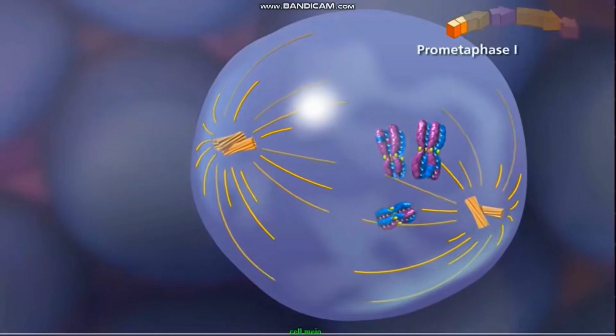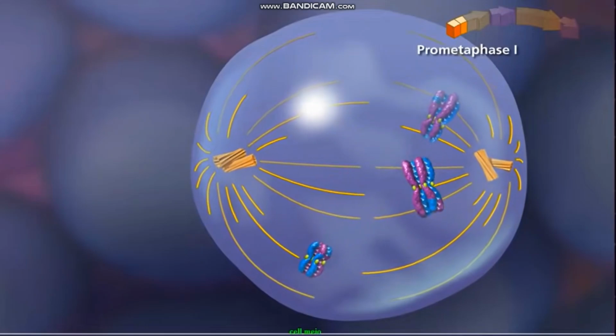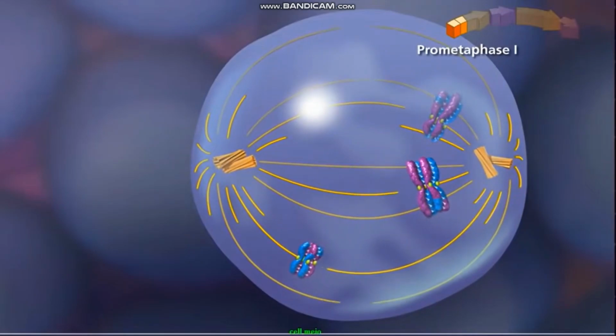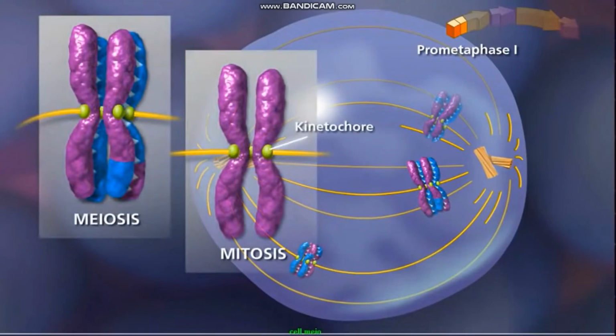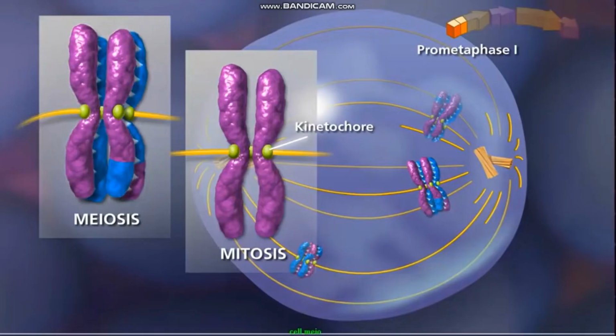In prometaphase 1, with the paired centrioles in place, the meiotic spindle is fully formed. The sister chromatids attach to the spindle fibers by their kinetochores. Here, another key difference between mitosis and meiosis occurs. Because of synapsis and crossing over in meiosis, homologous chromosomes remain aligned, so that a pair of sister chromatids is attached to only one pole by the kinetochore microtubules. In mitosis, each sister chromatid is attached to a spindle fiber.